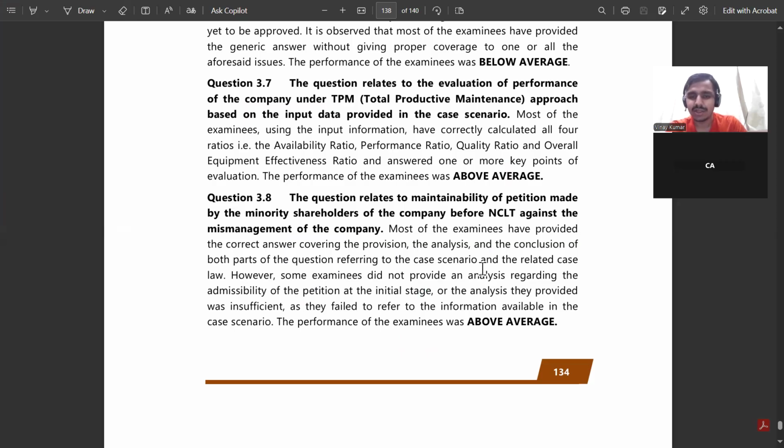You will not fetch marks if you just write the provision, and do not write the conclusion or your analysis, because in the open book, writing only the provision is a normal thing. Everyone can write it, but if you write an analysis, even just one, two or three lines, you may get at least step marking for that provision also.